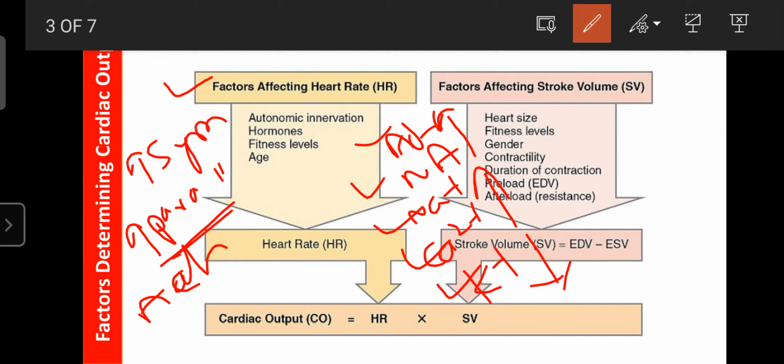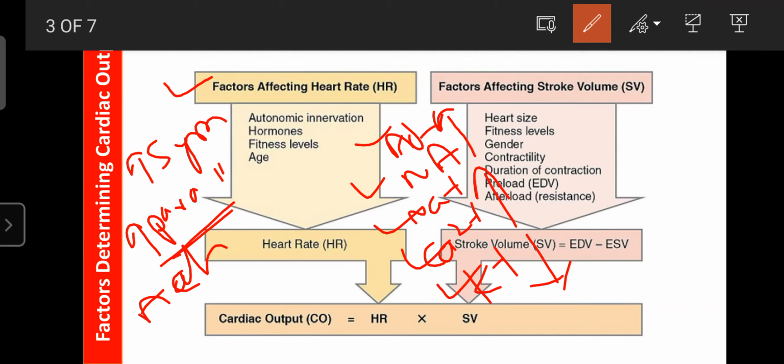Next are the factors which can affect or regulate the stroke volume. The first one is heart size. As the size increases, the heart can be filled more and more powerful contractions occur, so the stroke volume increases. Then fitness level: in athletes the stroke volume is increased. Regarding gender, males have more cardiac output as compared to females.